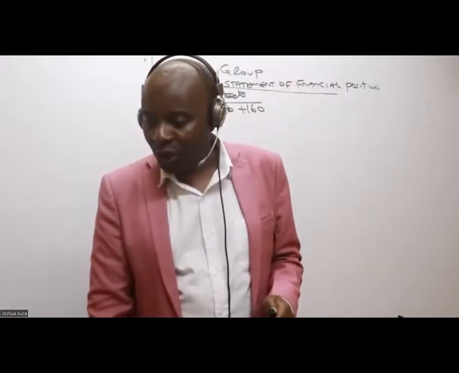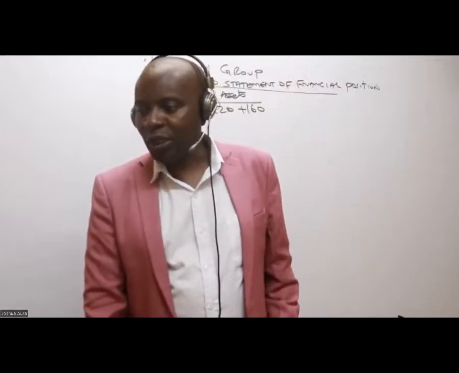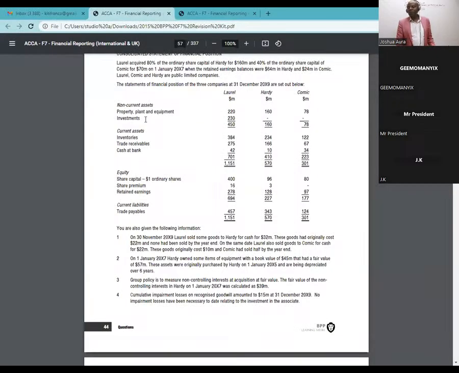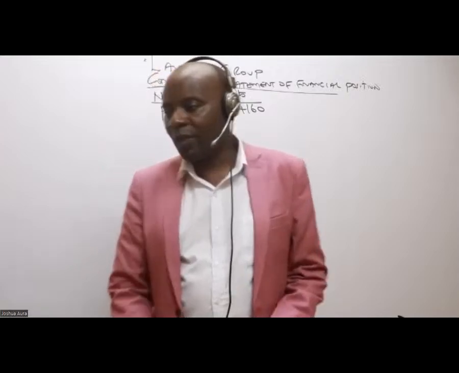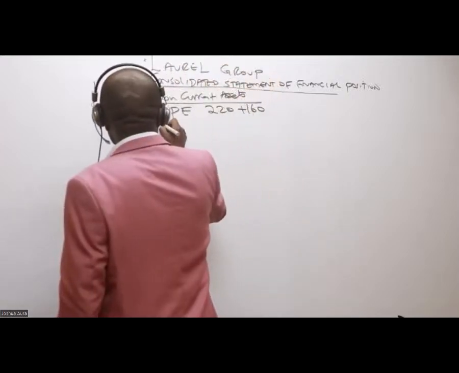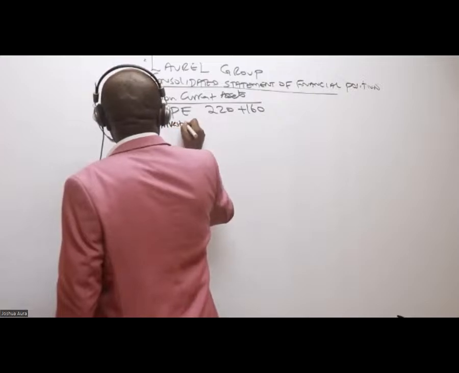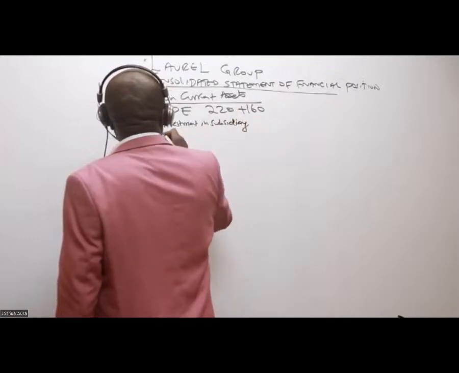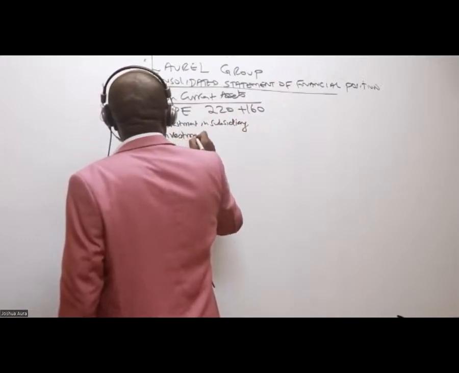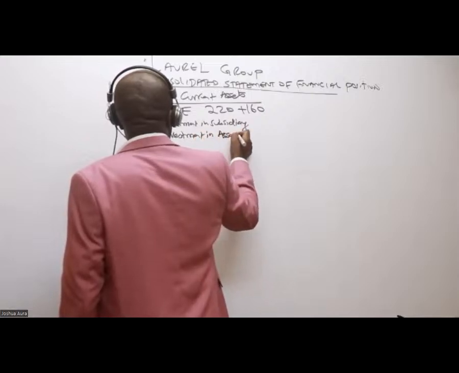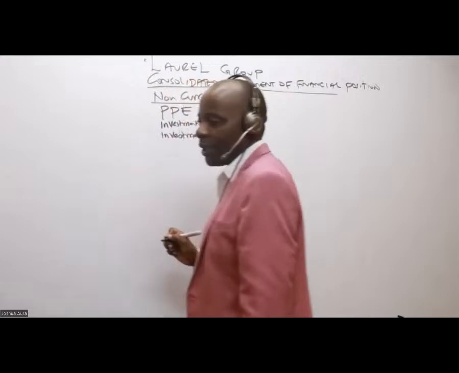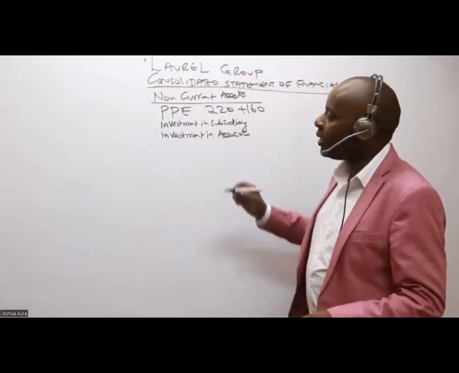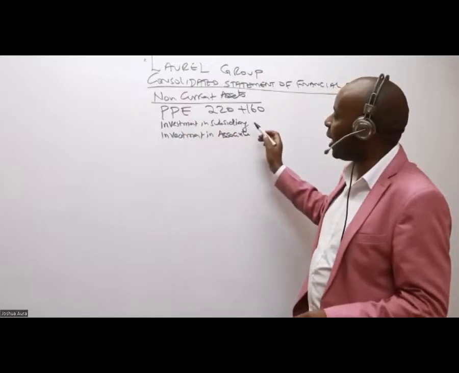Now, ladies and gentlemen, please, we continue. Let's go to the next thing. So the next thing, they're calling it investments. Whenever you see investments now, you must break this investment into 2. The first is investment in subsidiary. And then we have only 2 investments: investment in associate.